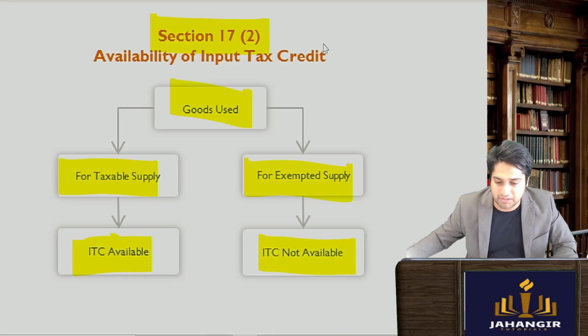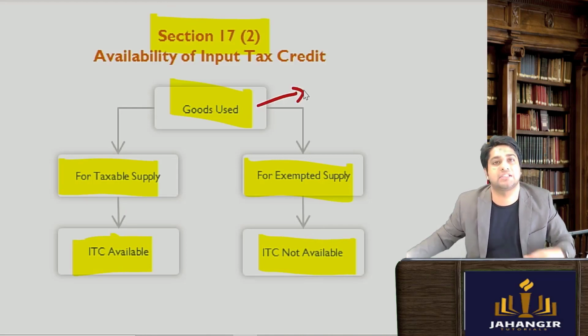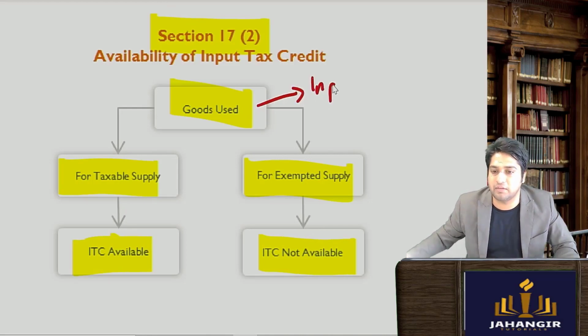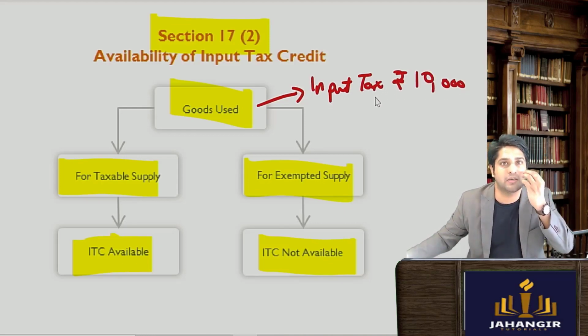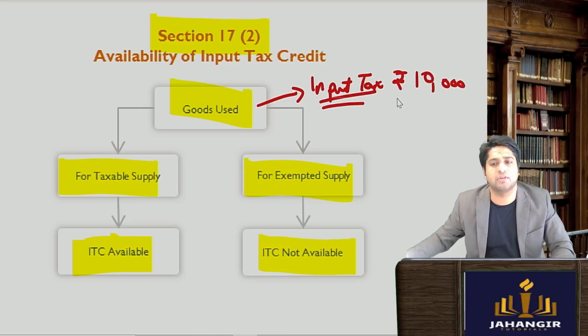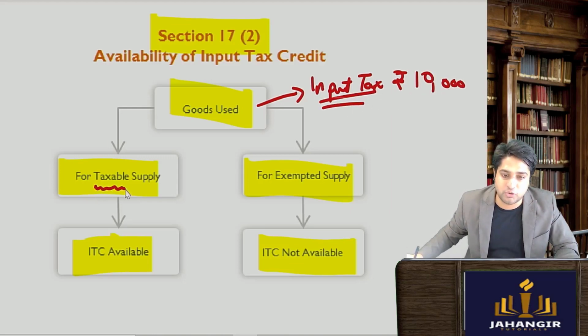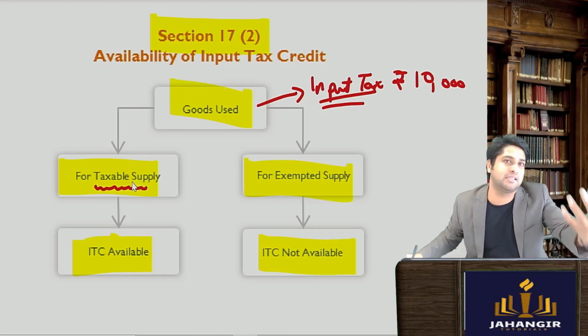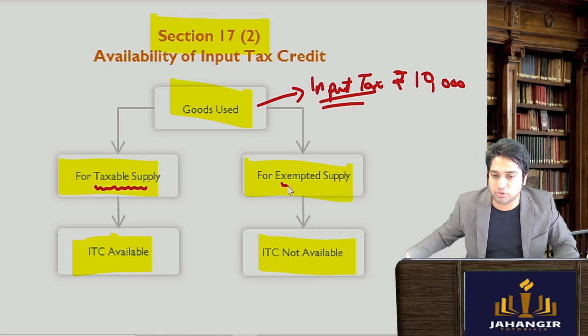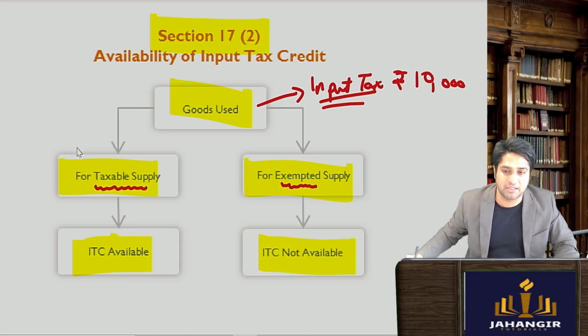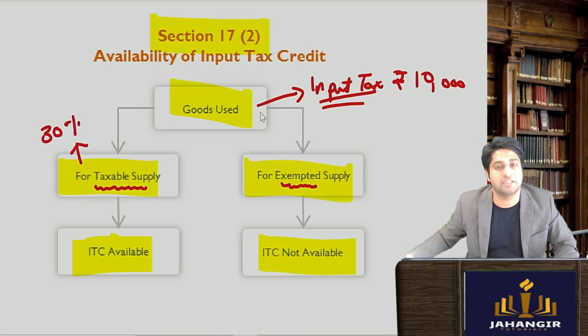Let's take an example here also. Let's say I have purchased certain goods and I have paid an input tax of ₹10,000. I say that of this 10,000 input tax I've paid, the inputs I've purchased, some have been used for making taxable supplies and some have been used for making exempt supplies. So let's say 30% of these inputs have been used for making taxable supplies.